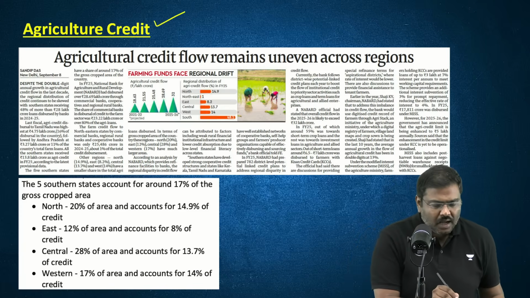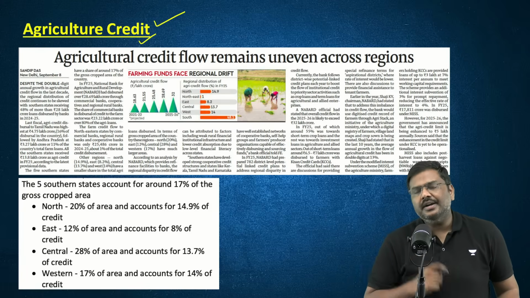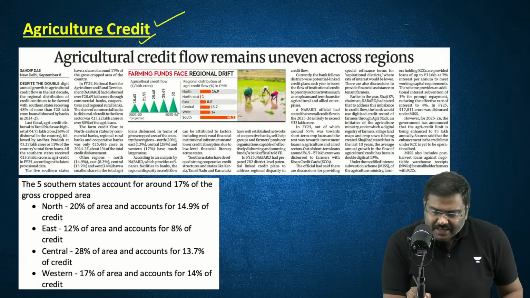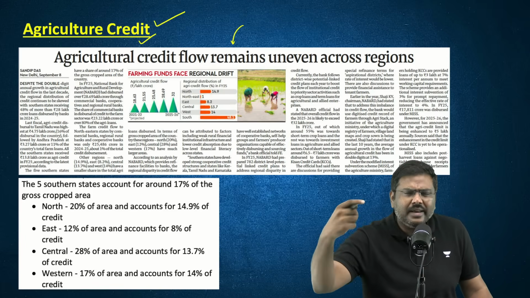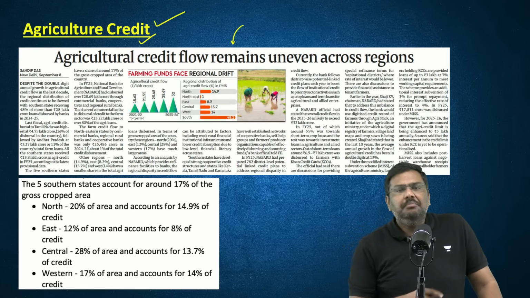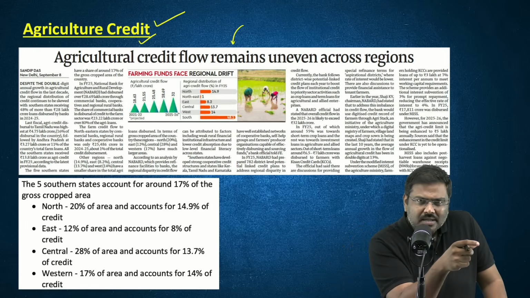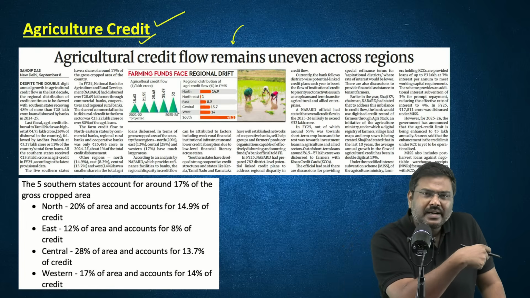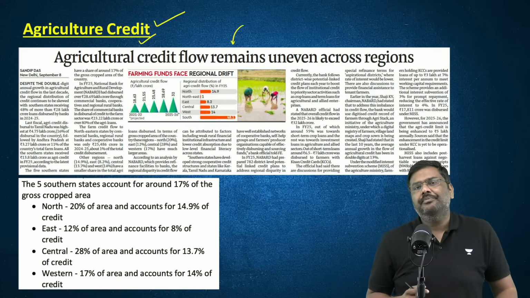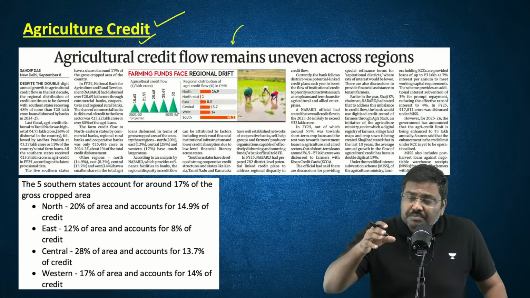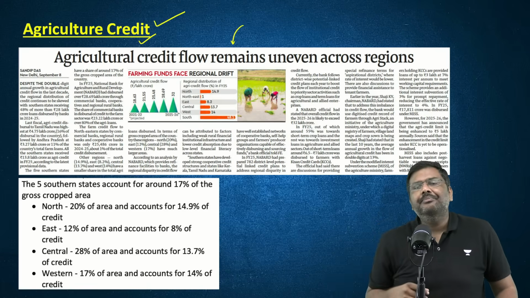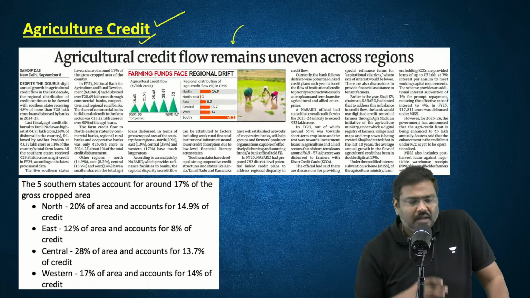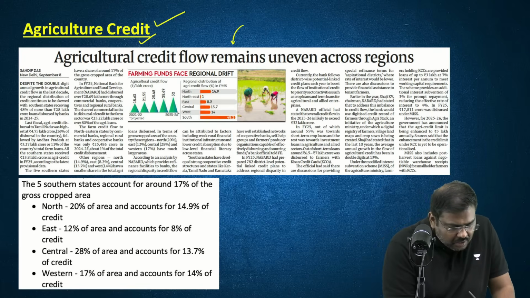One is associated with agriculture credit. The article basically says that the government of India has increased the flow of agriculture credit. But the accessibility to agriculture credit is not spread uniformly throughout India or even proportionate to the amount of land that is there under cultivation. What do I mean by that? Please have a look at the data here.